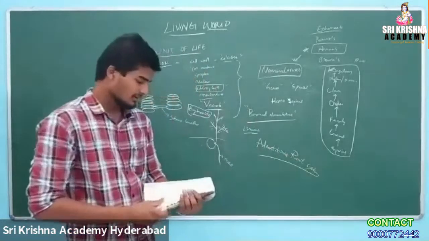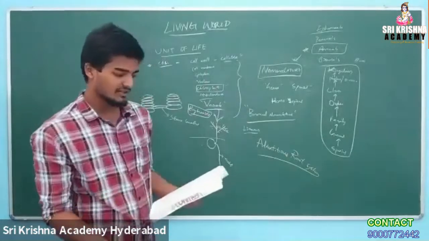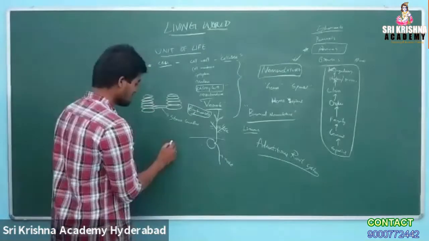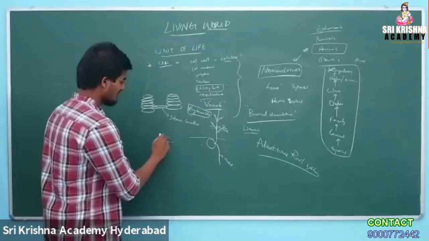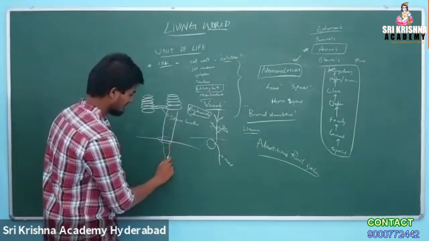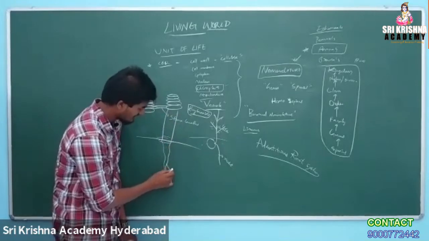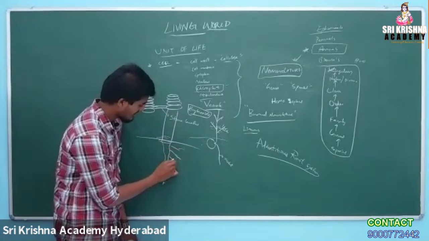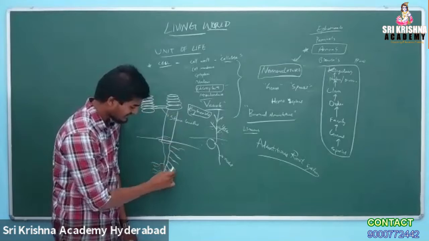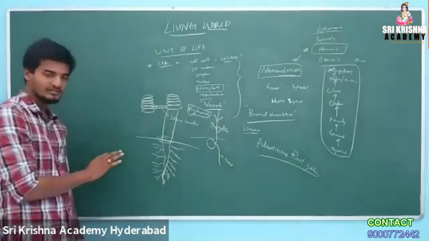Also, the taproot system is underground, whereas the adventitious root system may be underground or above ground. The taproot system is the most basic kind of root system, where the roots are below the ground, and it has a root cap and root hairs. Root hairs branch out. There is the meristematic region, elongation region, and maturation region where root hairs are present. This is the most common root system, called taproot.